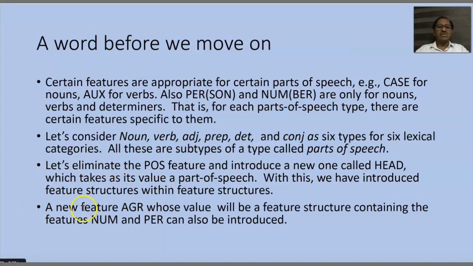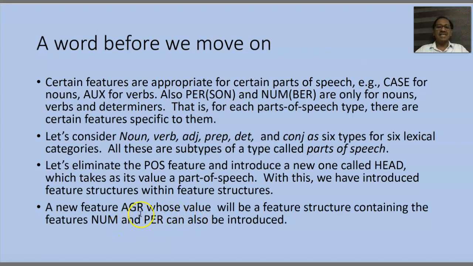And let's also consider a new feature called AGR. AGR is another feature whose value will be a feature structure, and that feature structure contains two features, num and per, number and person. See, agreement doesn't mean only number agreement, it's also person agreement. When we say runs, it is third person singular. It's not first person or second person, it's third person singular. So person is also to be considered as part of agreement.